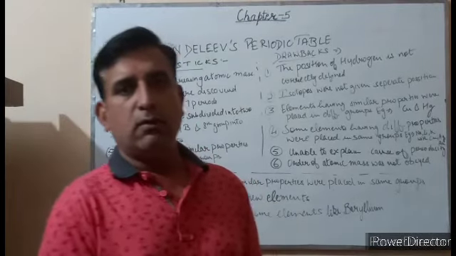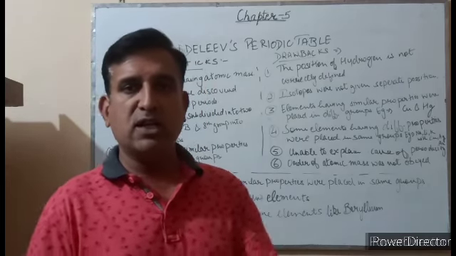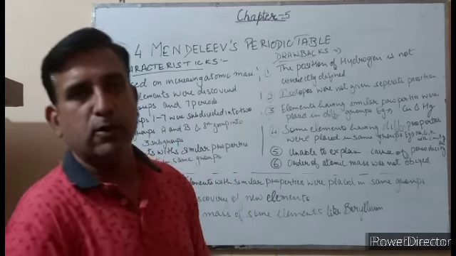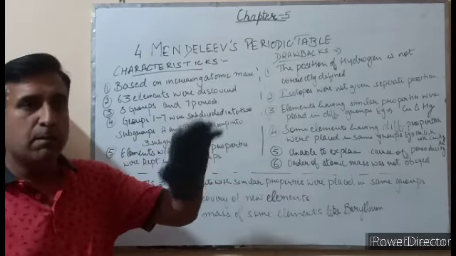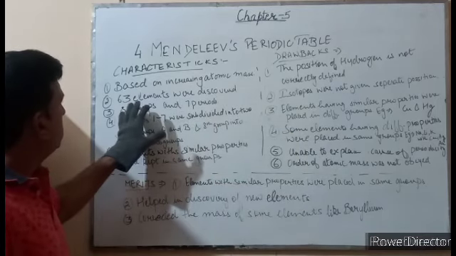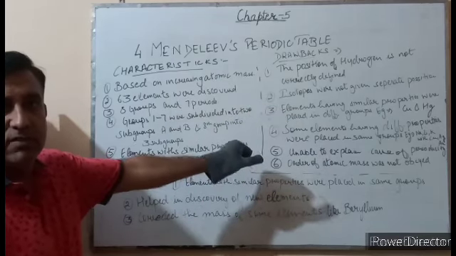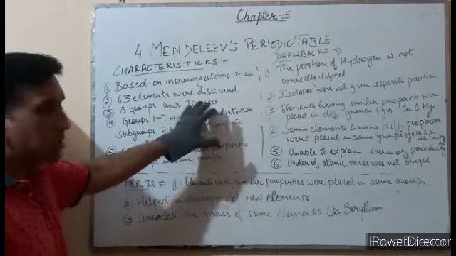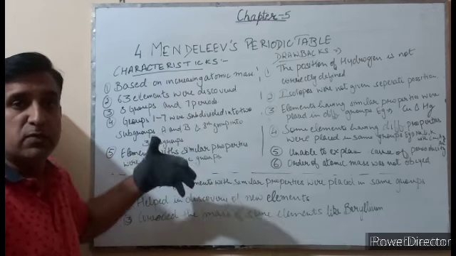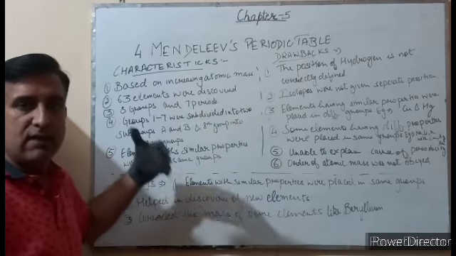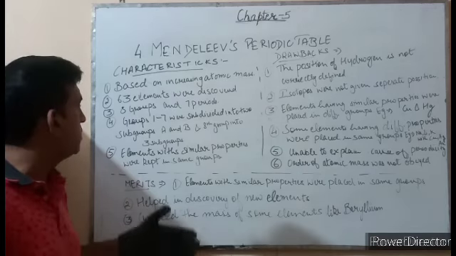Let's now recall the characteristics of the Mendeleev periodic table. What we have discussed can all be summarized into these characteristics. First, Mendeleev's periodic table is based upon increasing atomic mass. Second, 63 elements were discovered at that time, and Mendeleev could place all the elements in his periodic table. He placed all the elements into 8 groups and 7 periods, as I have told you. Further, these groups were divided into subgroups. The first 7 groups were divided into 2 subgroups, and in the last group the elements were arranged in 3 rows.